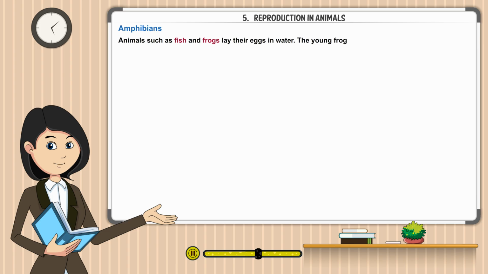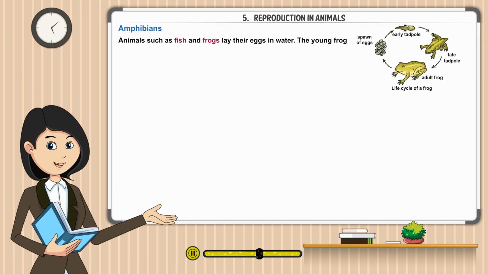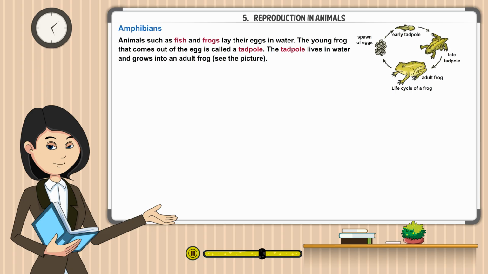Amphibians. Animals such as fish and frogs lay their eggs in water. The young frog that comes out of the egg is called a tadpole. The tadpole lives in water and grows into an adult frog. See the picture.